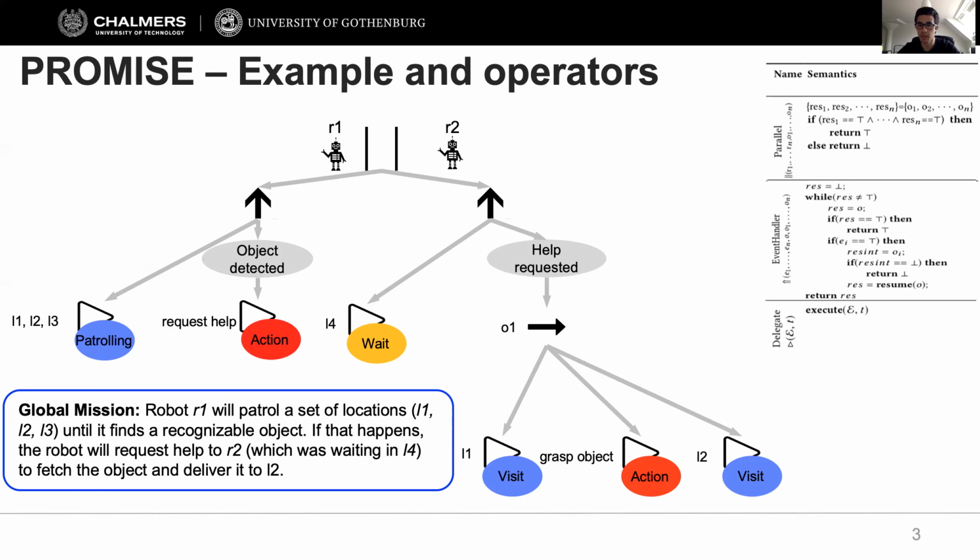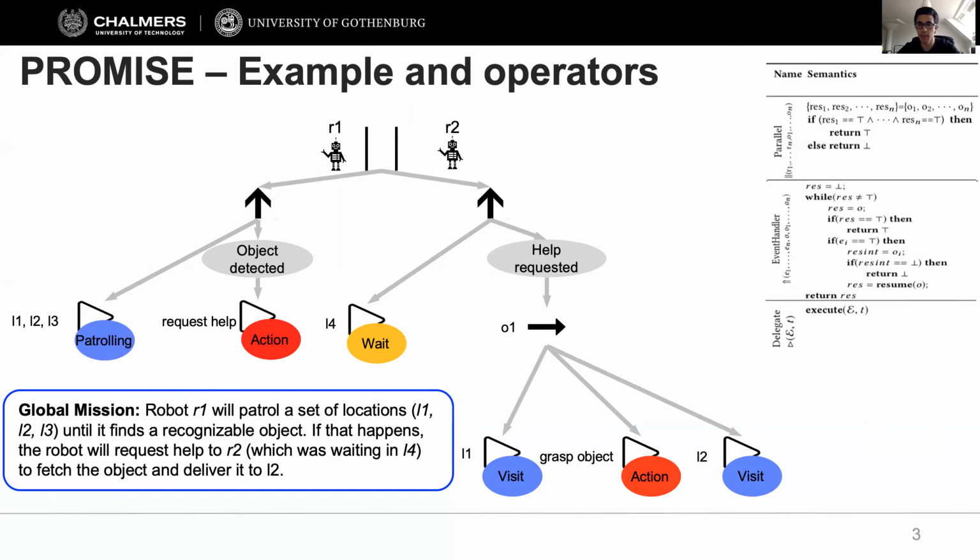The robots may interact or detect events occurring in the environment. If, while performing its default mission, a robot detects an event that matches the one associated with the event handler, the corresponding behavior will be triggered. In this case, Robot 1, while patrolling a set of locations, detects an object and will request help from Robot 2.